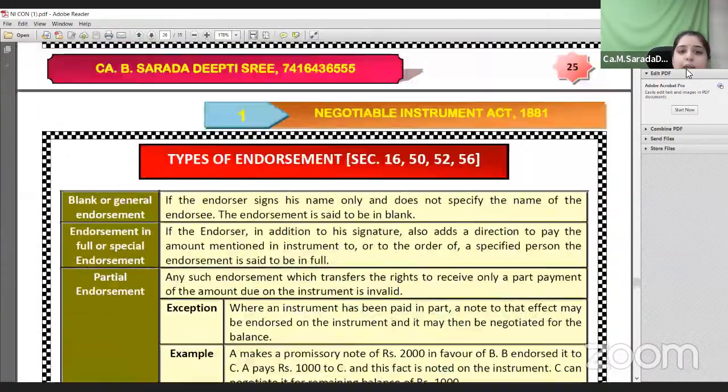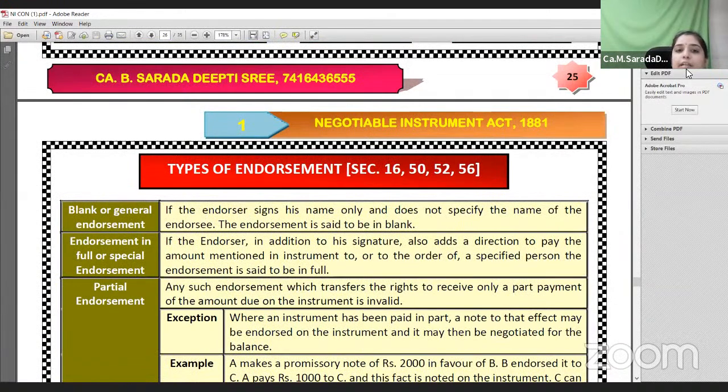Okay. So what is blank endorsement, ma'am? In this particular case, the endorser just gives a signature. He will not give the details or specify the name of the endorsee for whom the endorsement is made. The endorser will just sign the instrument on the back of the instrument, and he will not specify the details of the endorsee or give the name of the endorsee. This is called blank endorsement.